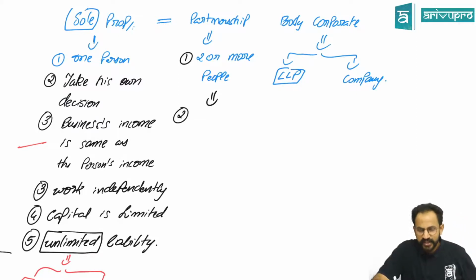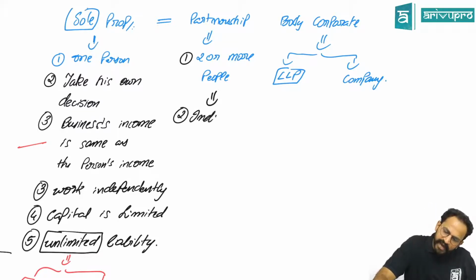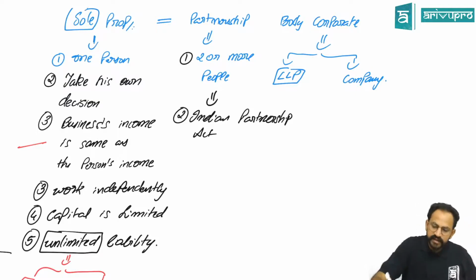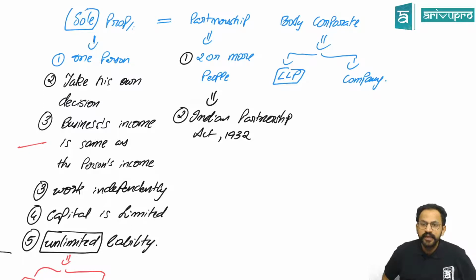Yes, the Partnership Act 1932. So basically there is the Indian Partnership Act 1932, which governs the partnership business in India.